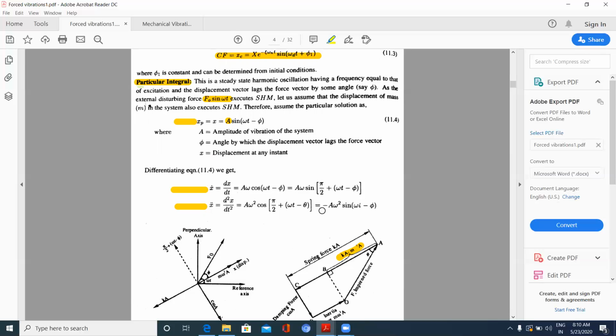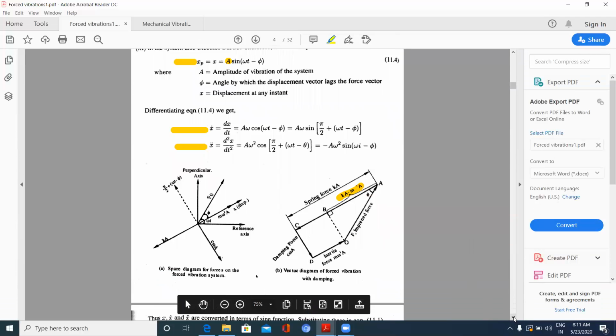We can observe that in the acceleration a minus sign is shown, but in velocity and displacement the sign is positive. So displacement is capital A sin omega t minus phi, velocity is A omega sin pi by 2 plus omega t minus phi, and acceleration is minus A omega square sin omega t minus phi.